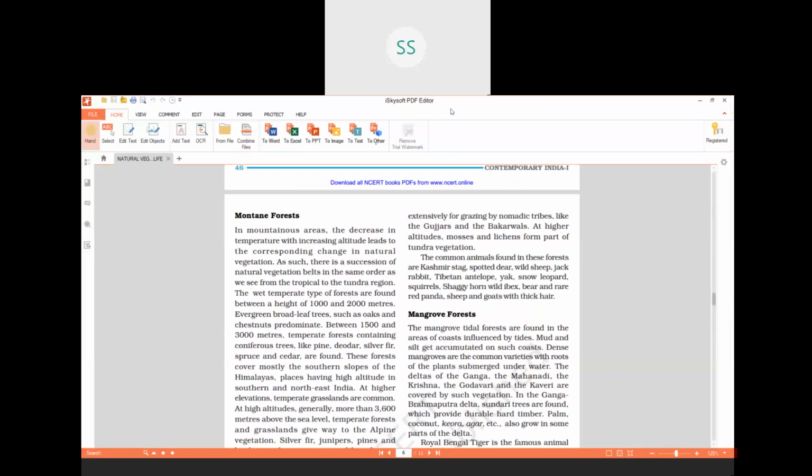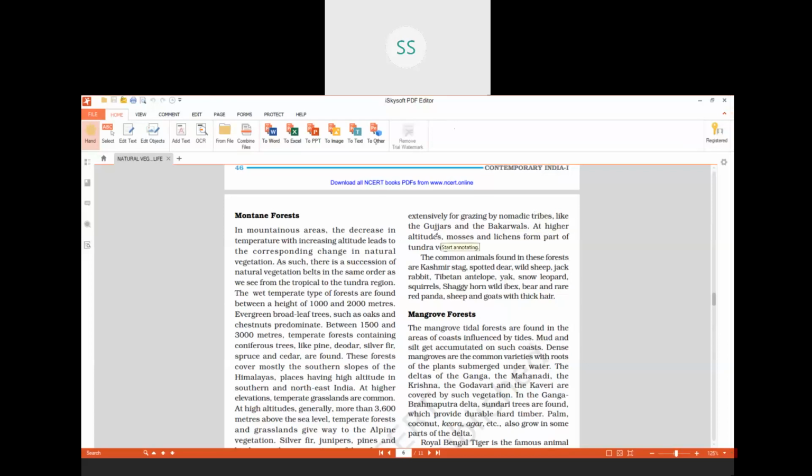These grasslands are mainly used for grazing purposes by the nomads. Nomads are the people who live on the basis of their cattle which graze the lands.